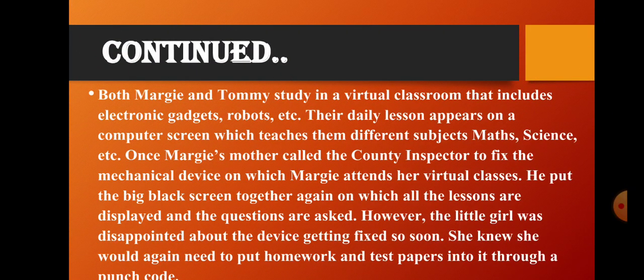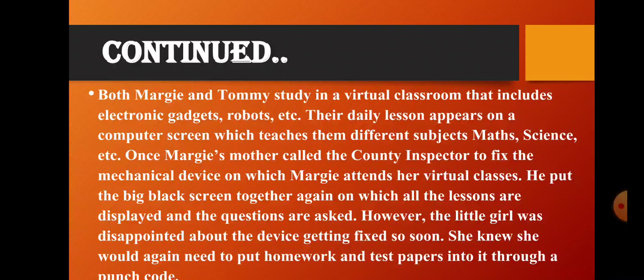Next, Margie and Tommy study in a virtual classroom that includes electronic gadgets, robots, and so on. Their daily lessons appear on a computer screen which teaches them different subjects like math, science, and so on. Virtual means digital technology.